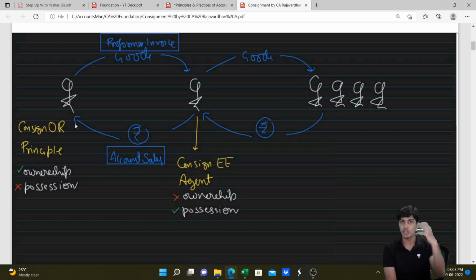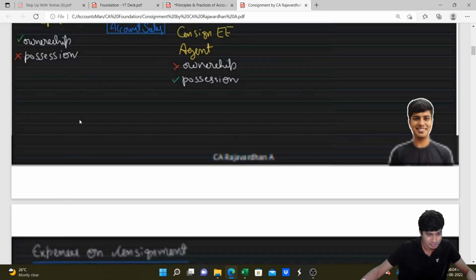So consignor prepares pro forma invoice and sends it with the goods to consignee. Consignee will sell the goods on behalf of the consignor, and consignee will remit the money collected by him from the customers along with the piece of paper containing all the information, and that paper is what we call as account sales. I hope you all understood.